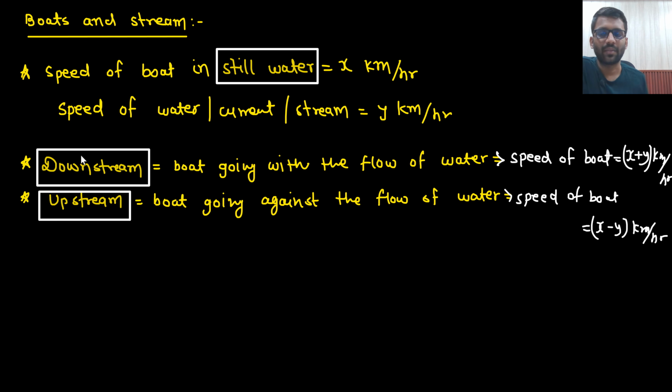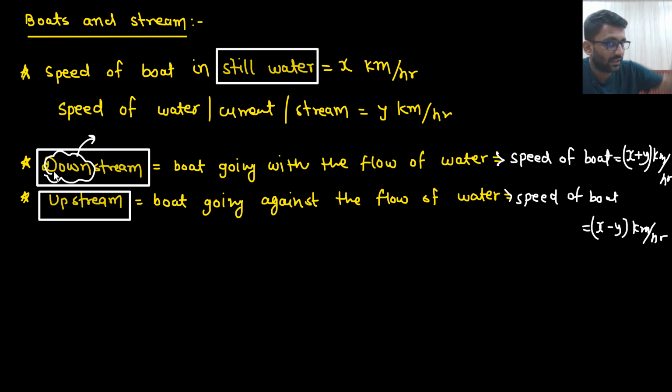And you have to remember these words, downstream and upstream. How will you remember? In downstream, the speed will be increased. Let's say if some guy is down, he must have scored fewer marks or something has happened in his life and he is down. If he is down, then everyone will be supporting him, right? You will not be opposing that guy. That means the boat is going with the flow of water. So this is the way you can remember. If someone is down, we will support. So water will be supporting the boat.